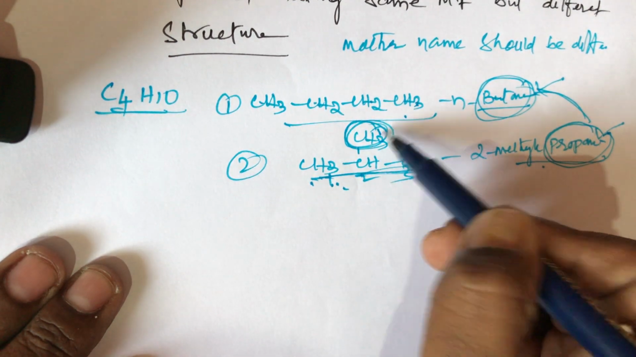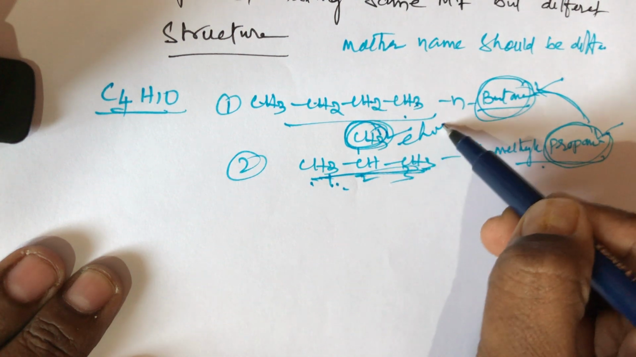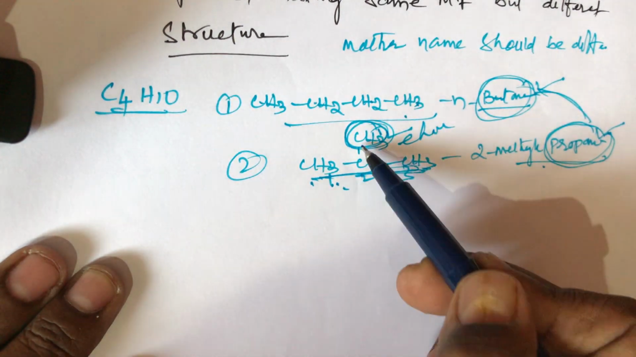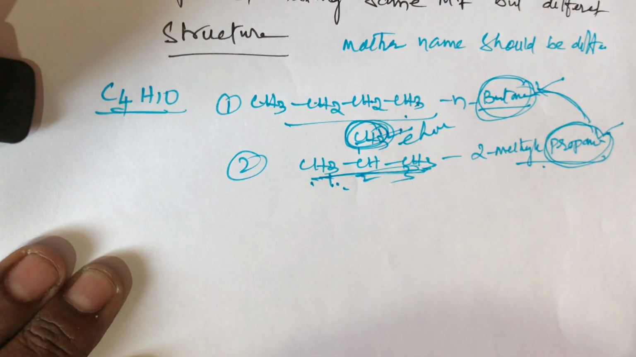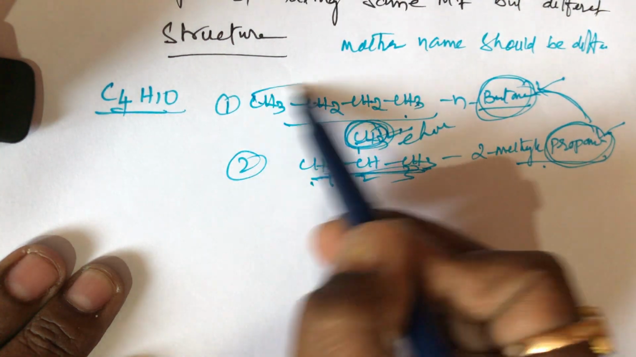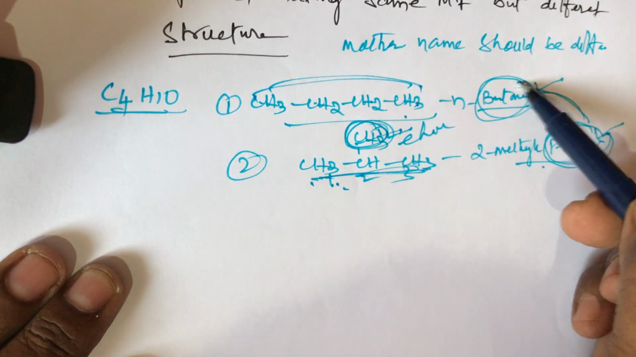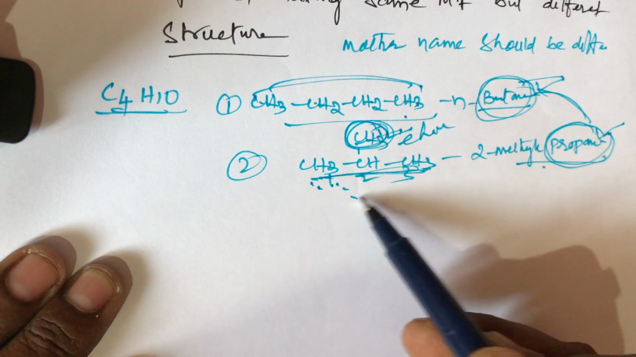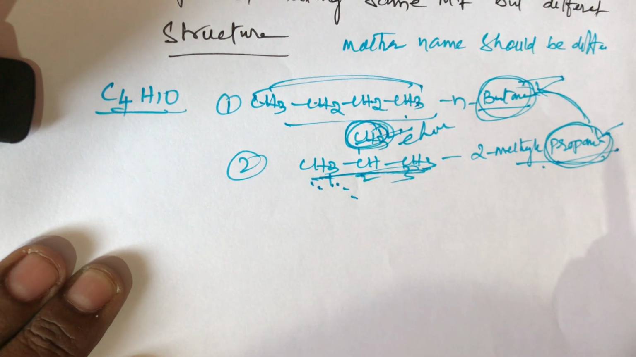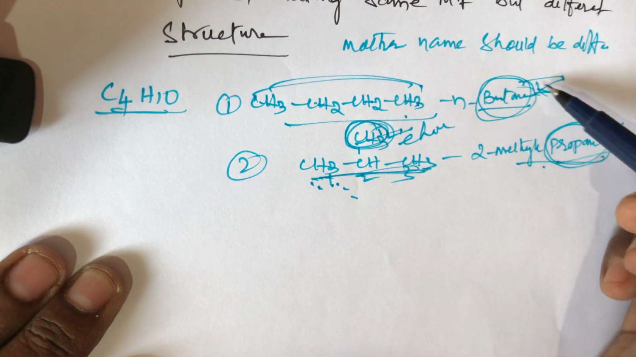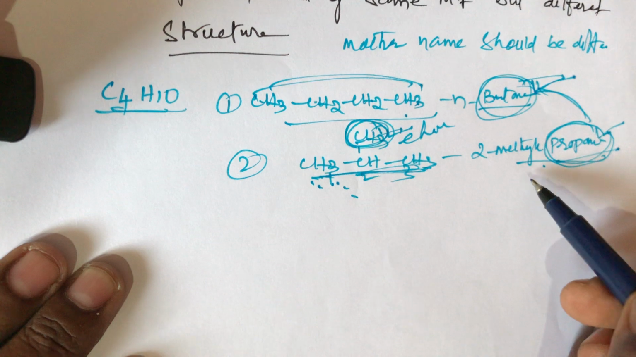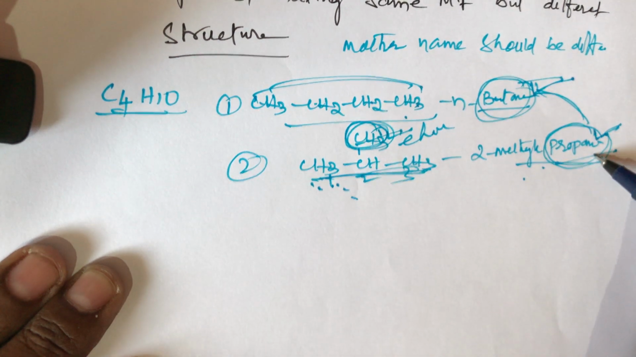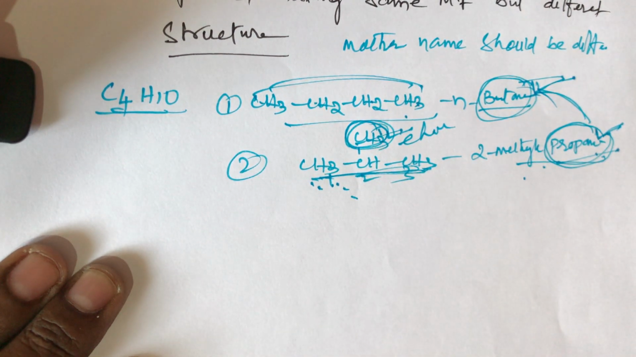What about this CH3? This CH3 is simply the child, and this child name is called methyl. If we consider only the parent chain, it is butane in the first compound and propane in the second. So in chain isomers, the simple trick: remember the mother name should be different. Both of these exhibit chain isomerism.